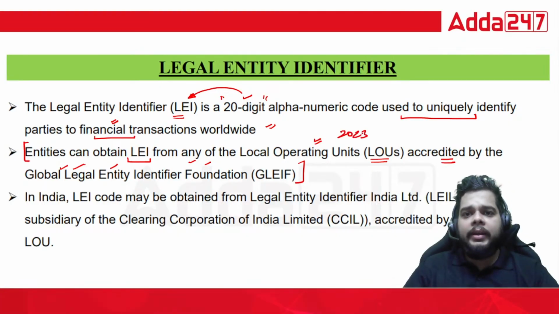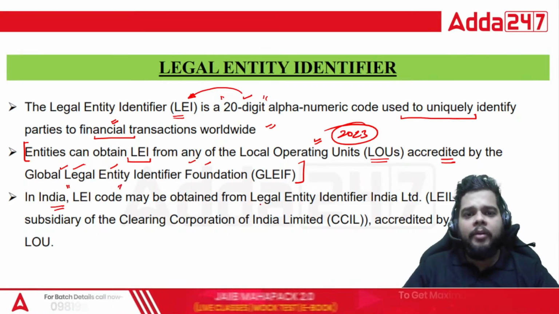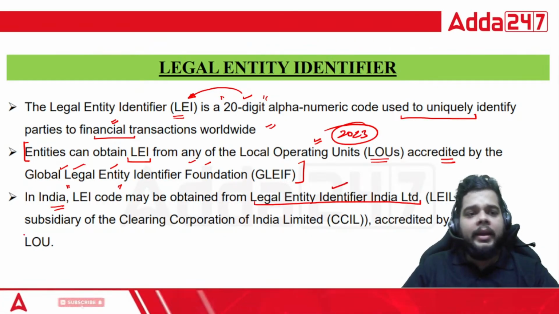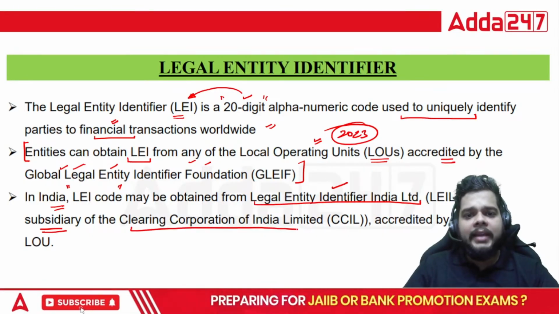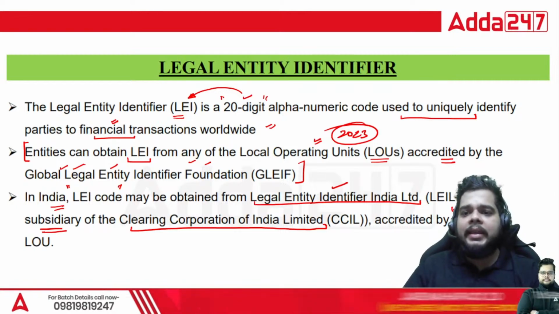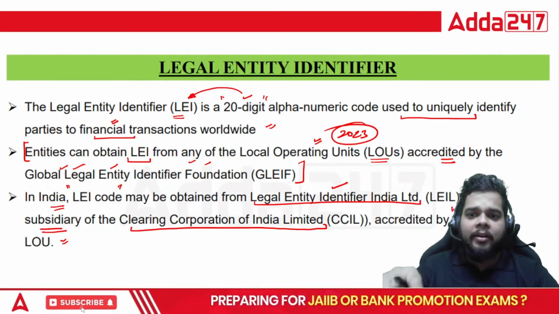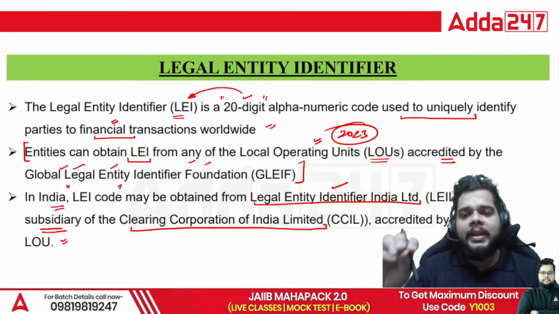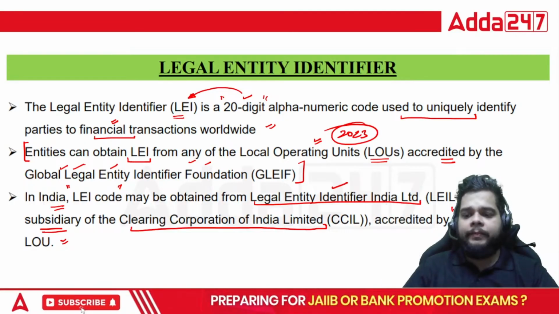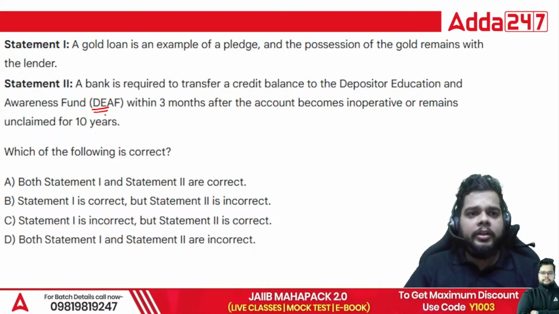in the 2023 exam. In India, LEI code may be obtained from LEIL, that is Legal Entity Identifier India Limited, a subsidiary of CCIL, that is the Clearing Corporation of India Limited, accredited by GLEIF as LOU. So always remember, LEIL is a subsidiary of CCIL, and it has been accredited as a local operating unit by the GLEIF. Next question we have in front of you is for the topic of DEF.